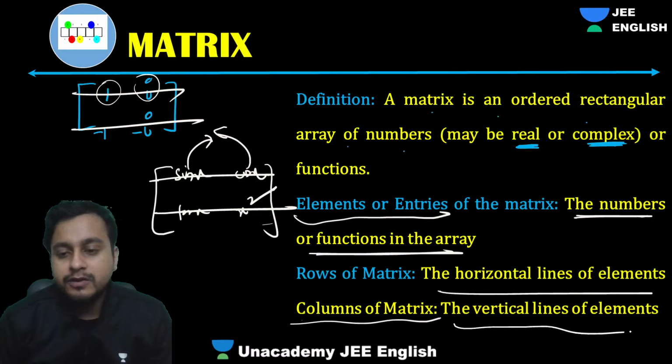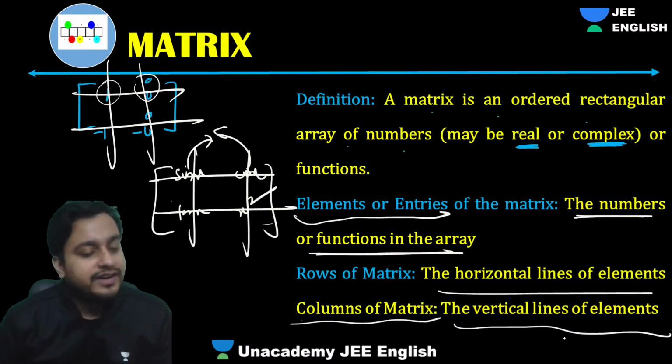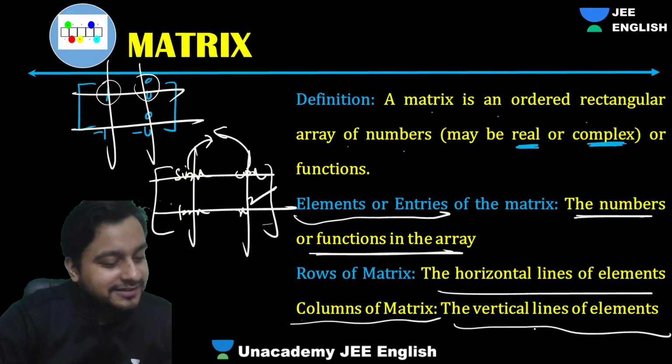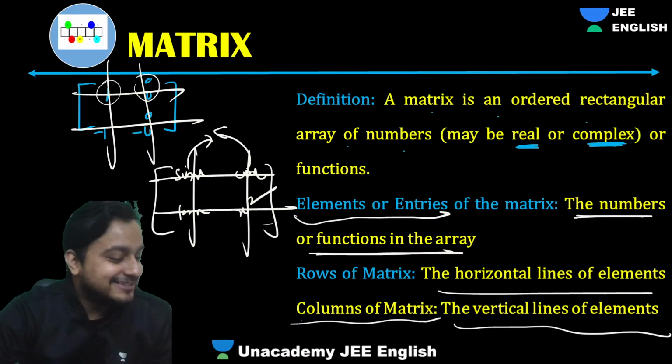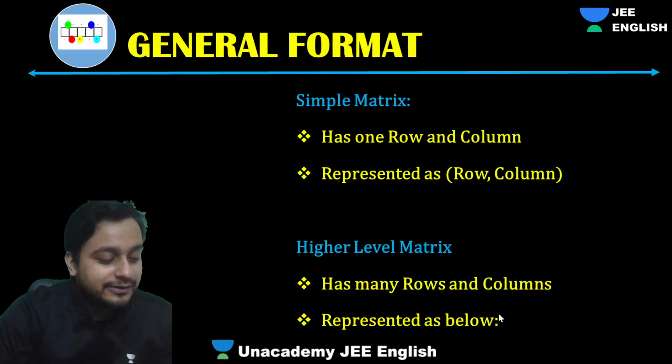Column of a matrix will be the vertical line. So these are two vertical lines of elements, that is nothing but a column. Simple thing, guys. I hope everyone understands the concept. It's not rocket science. It's the easiest thing you learned. I think 9th or 10th graders can also do it.